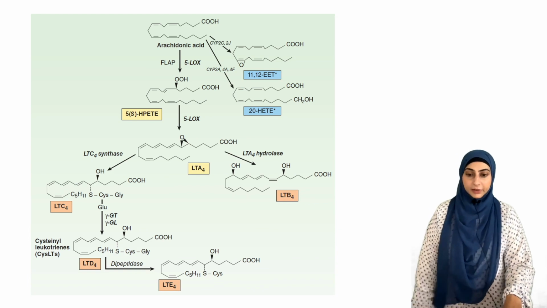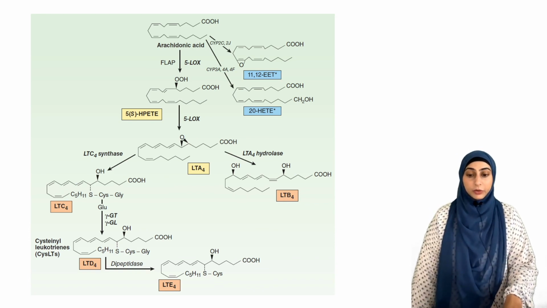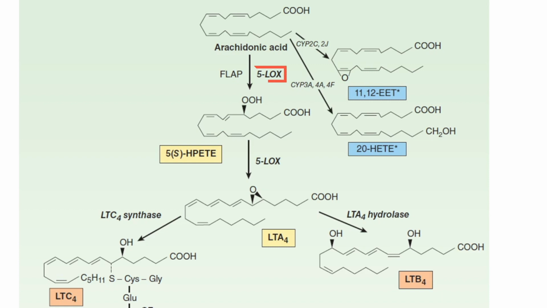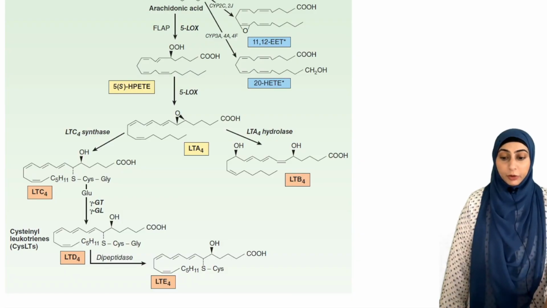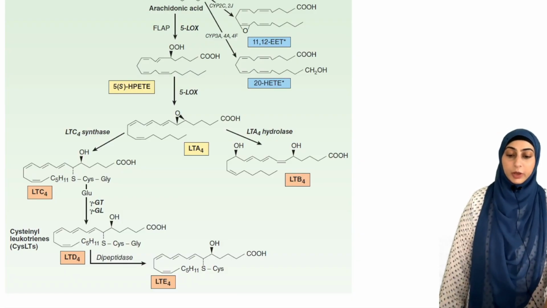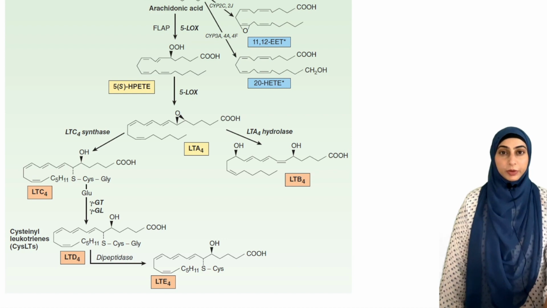On the other hand, if arachidonic acid undergoes the lipoxygenase pathway, 5-lipoxygenase is the key enzyme which mainly forms leukotriene A4, which again is an unstable compound and is converted into leukotriene B4 and C4. C4 is then further converted into D4 and E4.